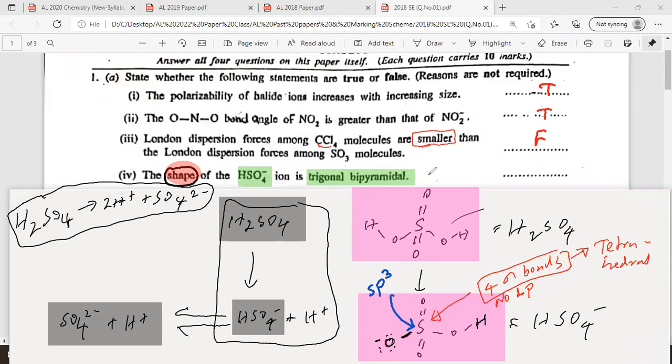Okay, so therefore the statement is false. No, not trigonal bipyramidal. It is false. How many of you did this? Please raise your hand, those who got the fourth one with understanding, with the correct structure, those who have predicted this statement false. The part 4. Very good, all of you have done it well.